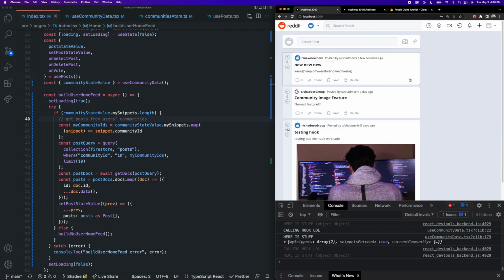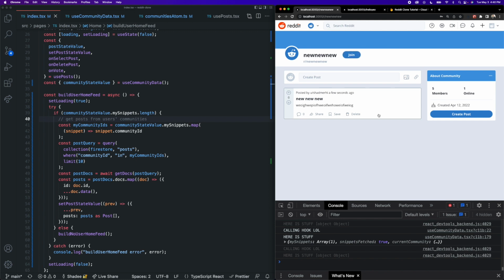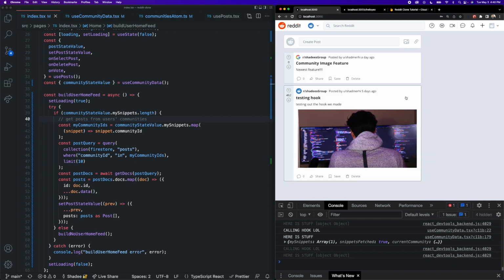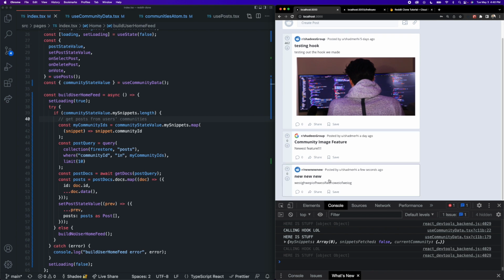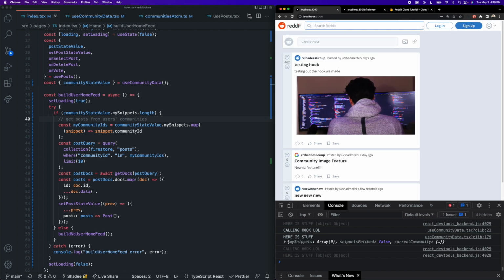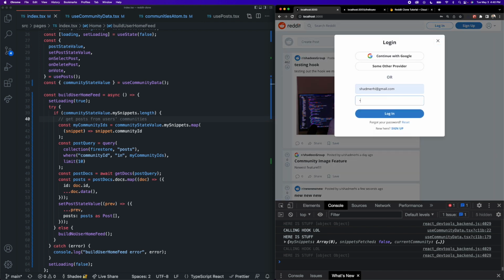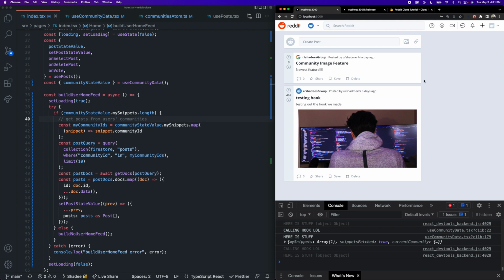Cool, okay, but now what I'm going to do is go into new and leave this community. And now if I go back home, I can see that the post is no longer in my feed because I am no longer in new. If I log out though, it rebuilds the feed and that post is in my feed. So now we can actually see the difference between a user and a non-user feed. If I log back in, it rebuilds the feed with only posts from the communities that I am in.